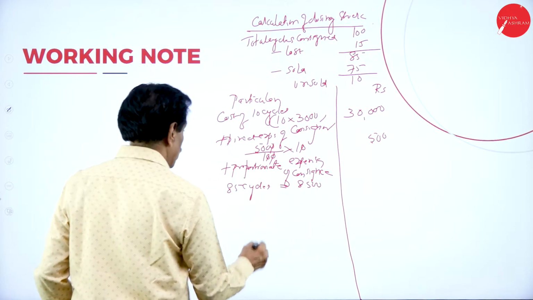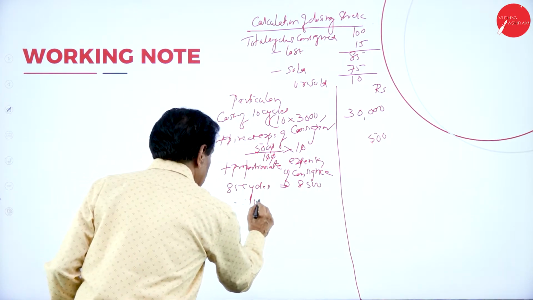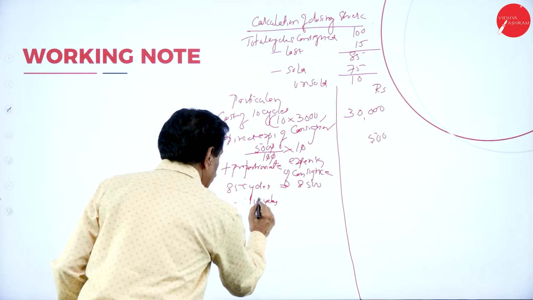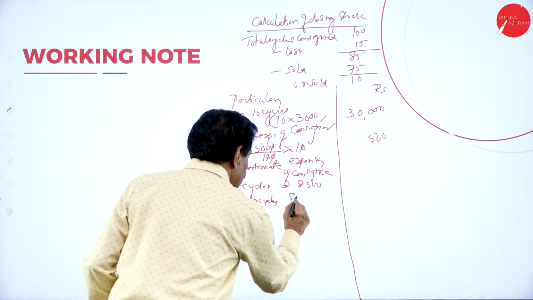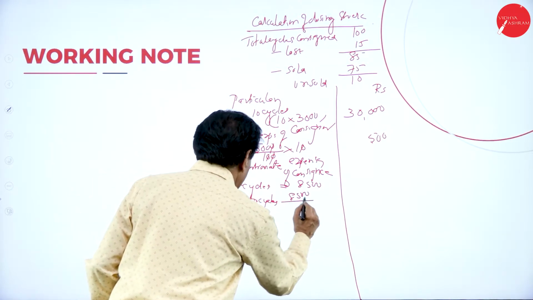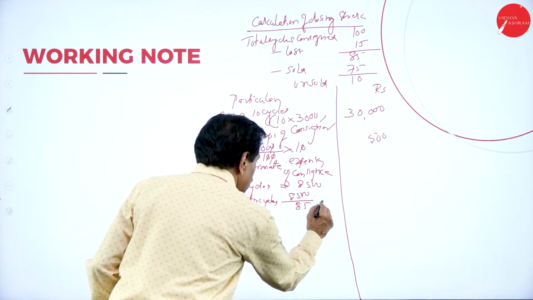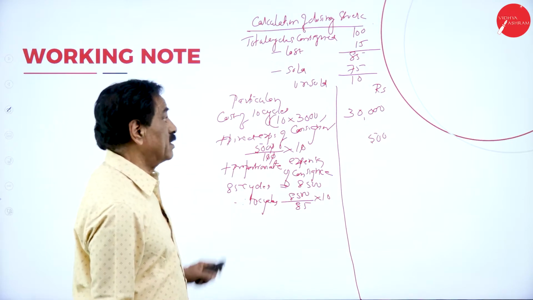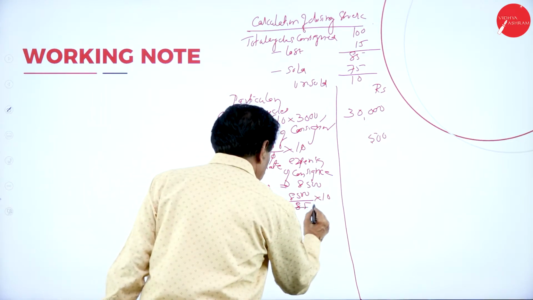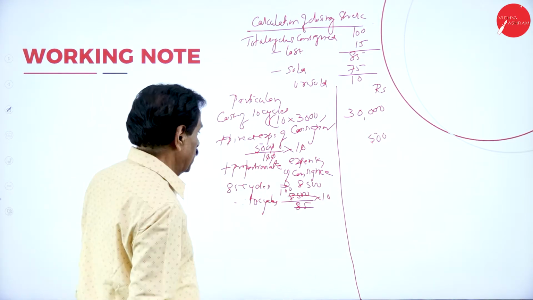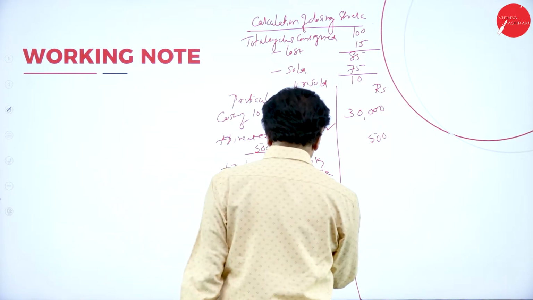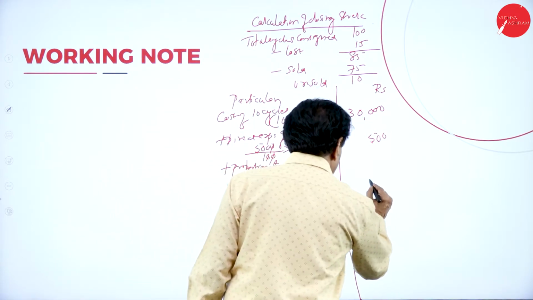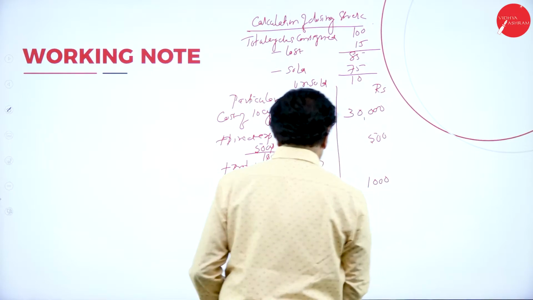You want it for 10 cycles: 8,500 divided by 85 into 10, which is 1,000.